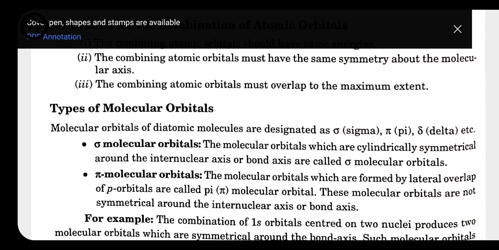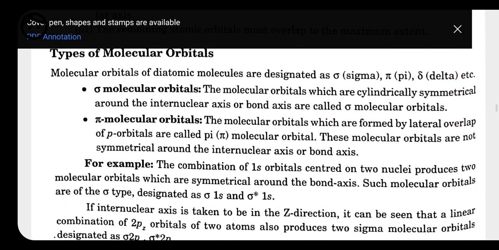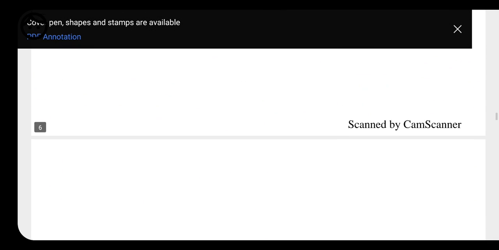Side by side or head to head overlapping is there. If head to head overlapping is there, a sigma molecular orbital is going to form, and if sidewise overlapping, then a pi molecular orbital is going to form.